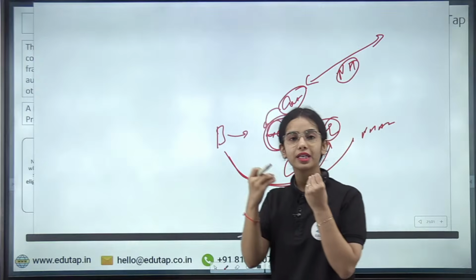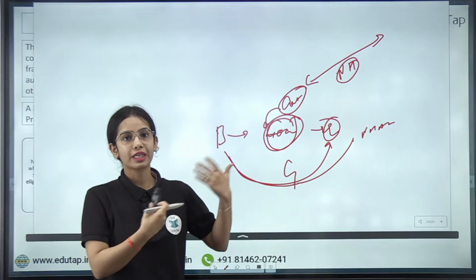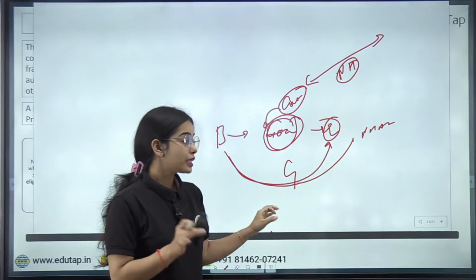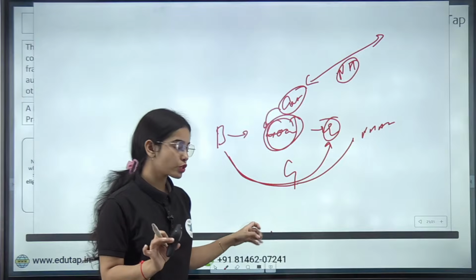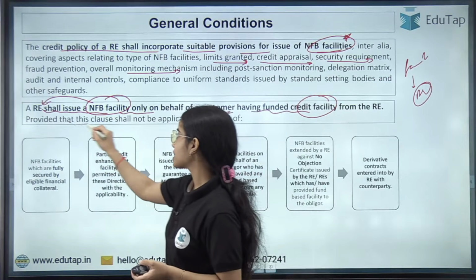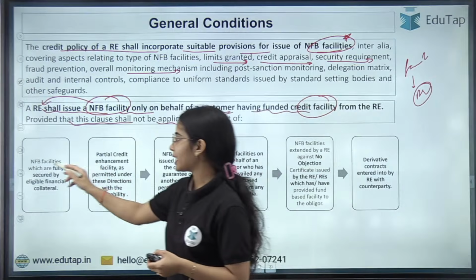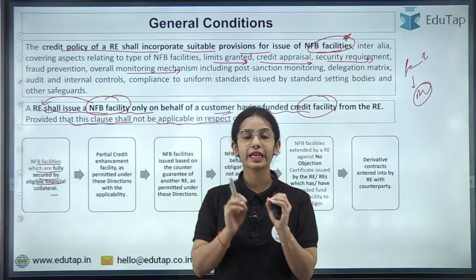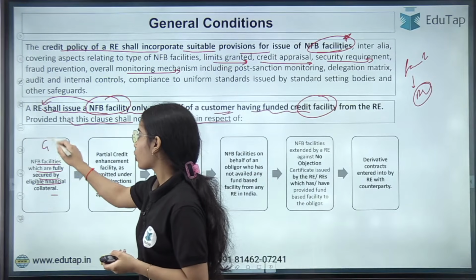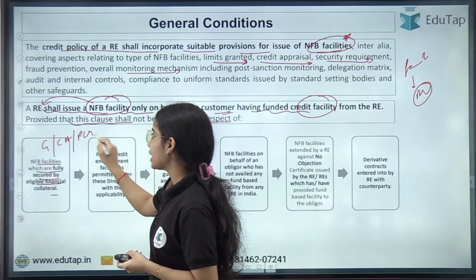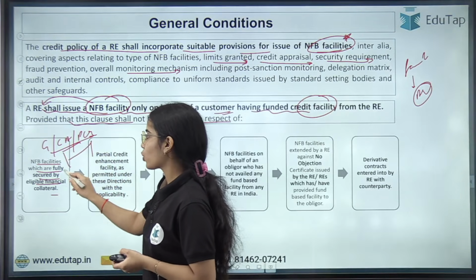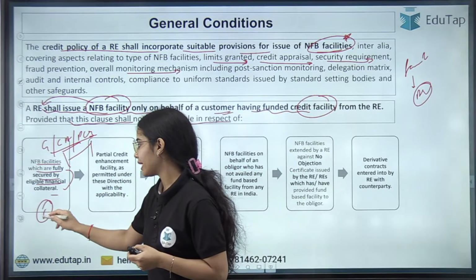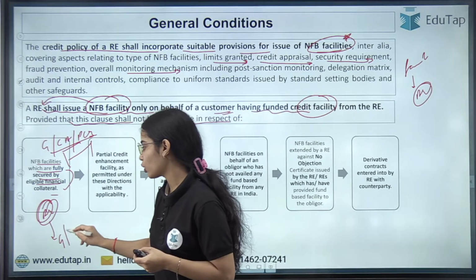There are certain exceptions or exclusions in this case, because it is provided that this clause shall not be applicable for NFB facilities which are fully secured by eligible financial collateral. That means if the NFB facility, that is the guarantee, the co-acceptance of bills or the PC, is fully secured by eligible financial collateral, then any regulated entity can provide the guarantee or co-acceptance.